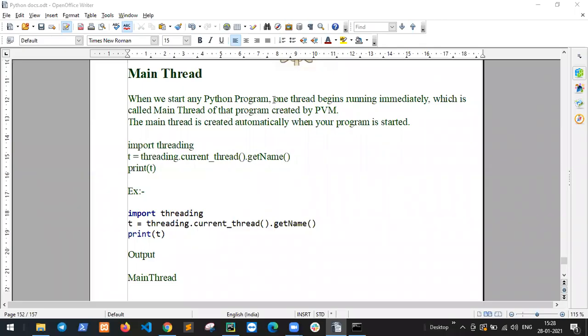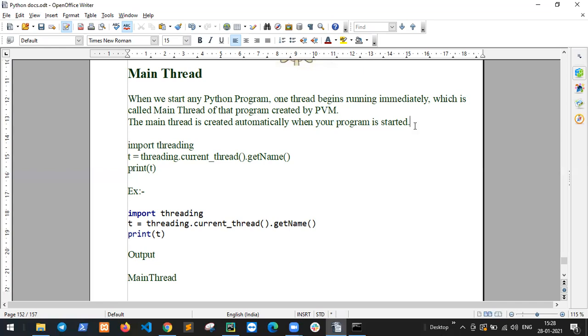Okay. When we start any program, one thread begins running immediately, which is called the main thread of that program, created by PVM. PVM is the Python Virtual Machine. The main thread is created automatically when your program is started. You do not create the main thread; by default it is created by PVM.